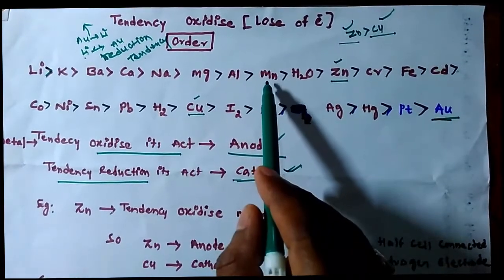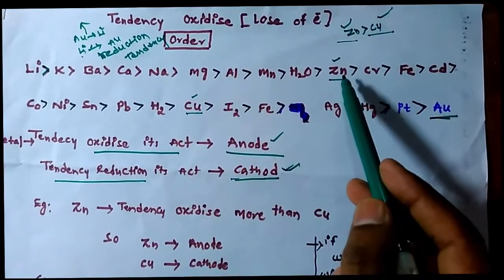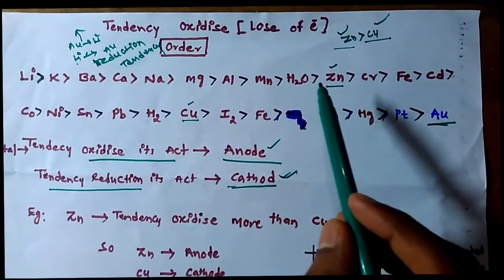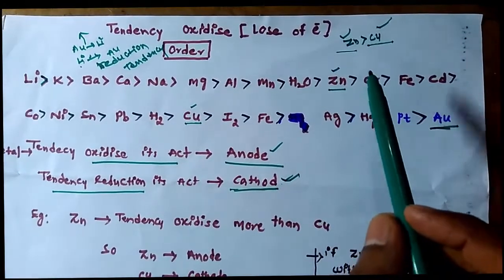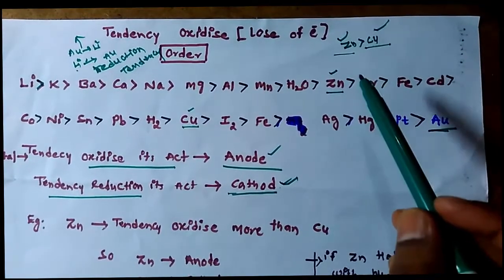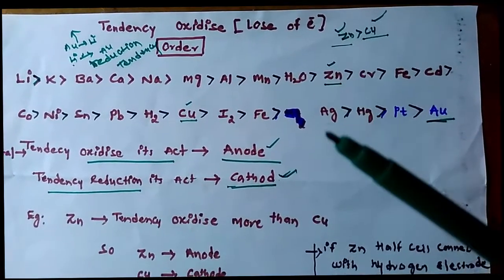If manganese is the anode, zinc is the cathode. It depends on the oxidizing tendency and reduction tendency, whether it acts as an anode or a cathode.